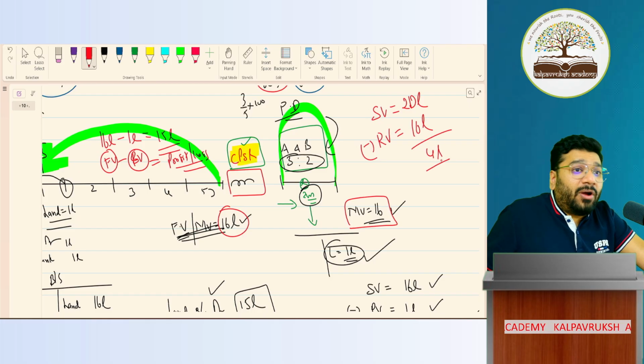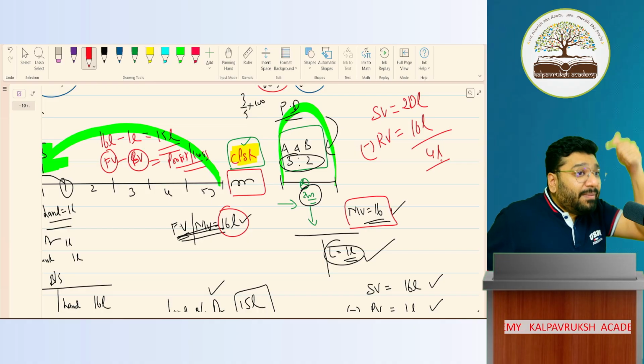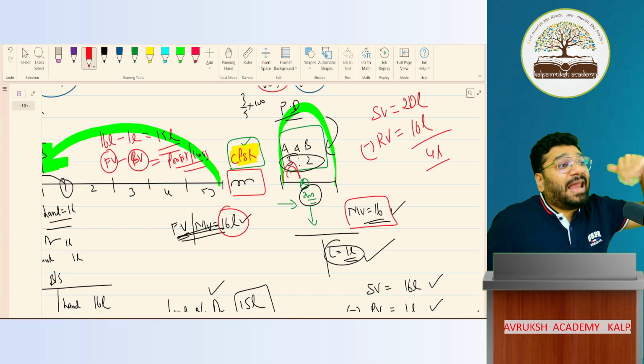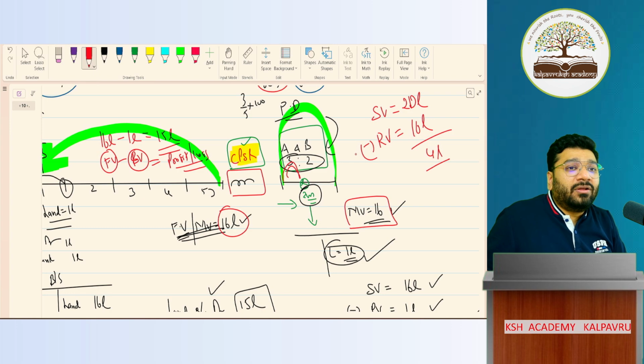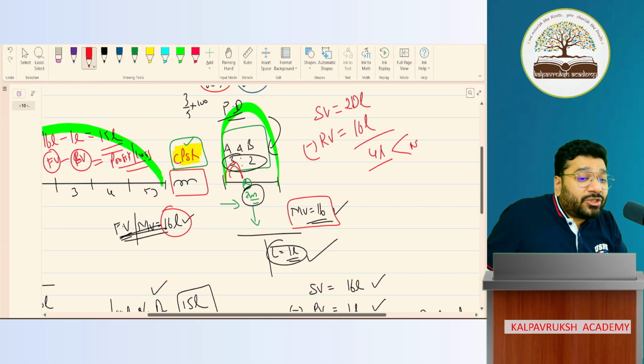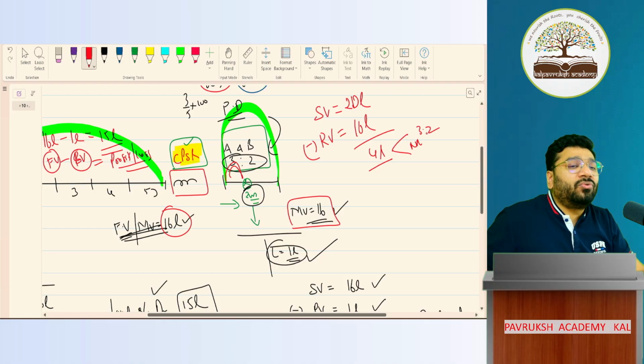Apo, this 4 lakh is what profit? This profit came into picture in which period? New period. Because after revaluation, the land value increased by 4 lakh. In which period it got increased? New period. Now this 4 lakh rupees, in what ratio it has to be distributed? In the new ratio, which is 3:2. Got it? Not got it?